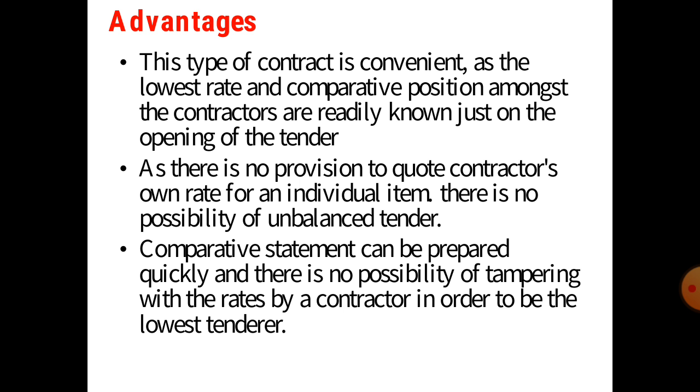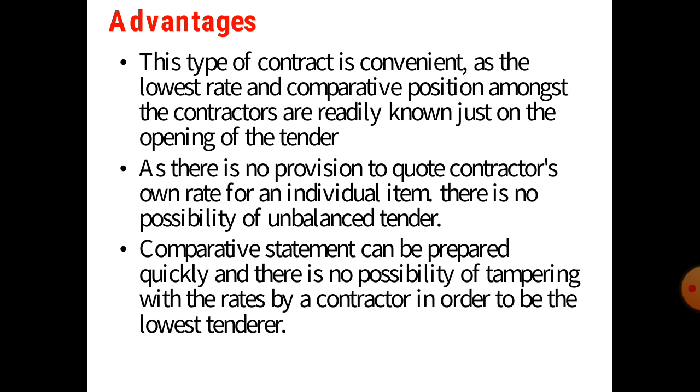Now here are some of the advantages and disadvantages of a percentage rate contract. This type of contract is convenient, as the lowest rate and the comparative position among the contractors are readily known just on opening of the tender. As there is no provision for contractors to quote a rate for an individual item, there is no possibility of unbalanced tender, and the comparative statement can be prepared quickly.